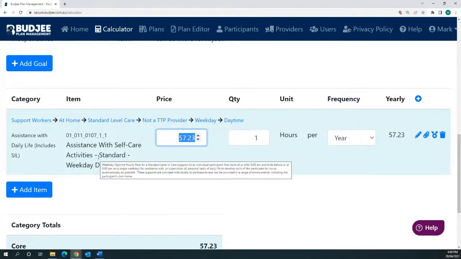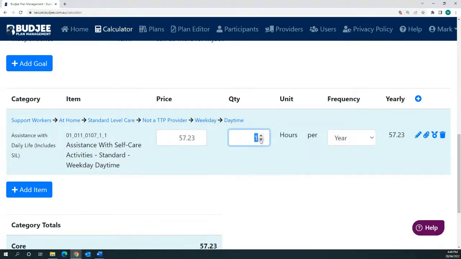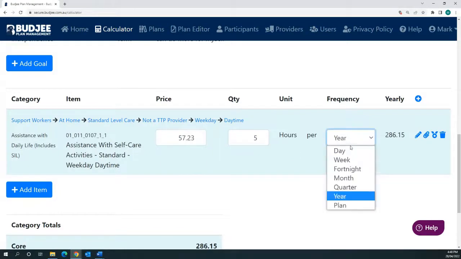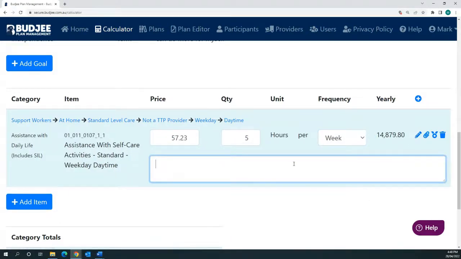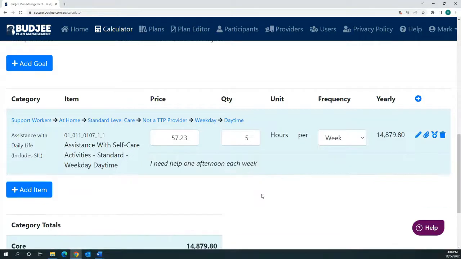If you hover over the code, it brings back that description that we were just seeing before on the previous screen. And in this particular scenario, I'm saying that maybe I need 5 hours and I need it weekly for one afternoon support each week. What I then do is I add a note. I need help one afternoon each week. And so that I've now got a note next to it to say why I've actually added that to my plan.